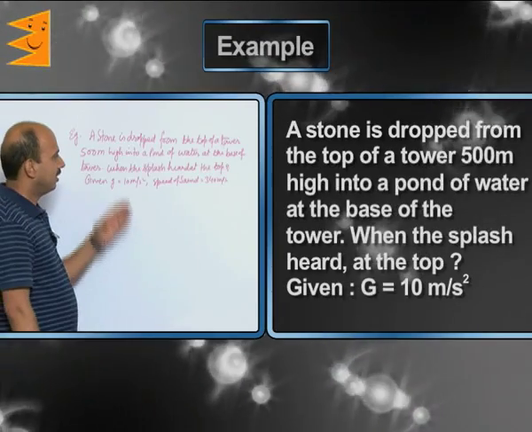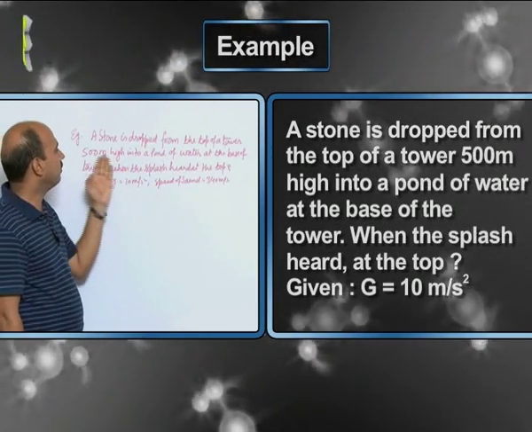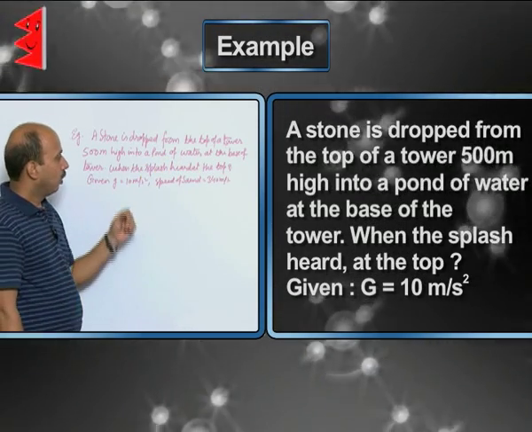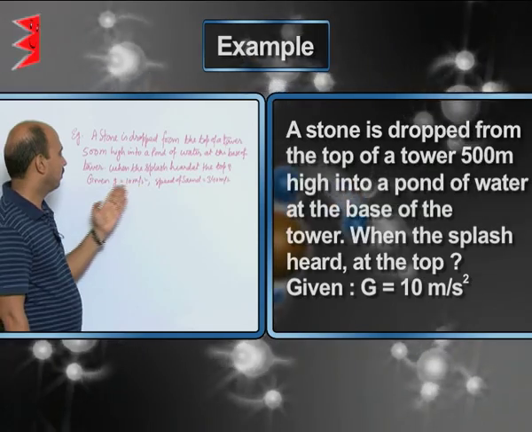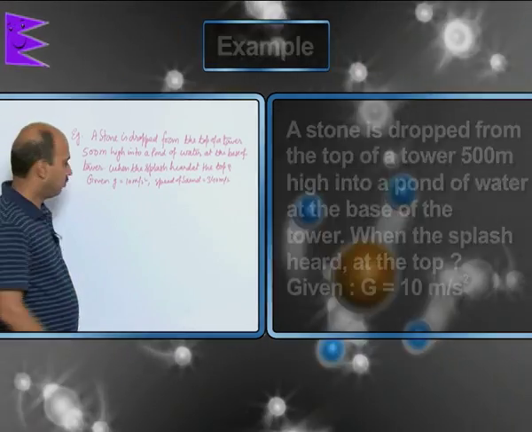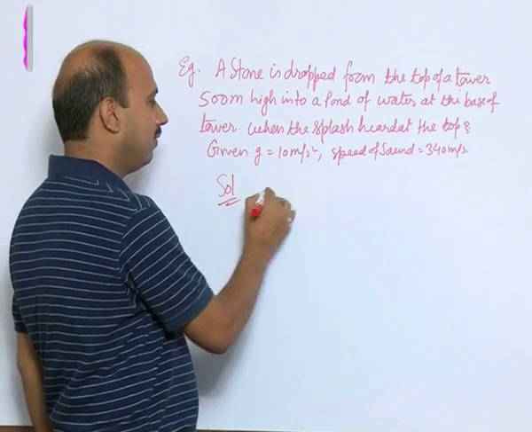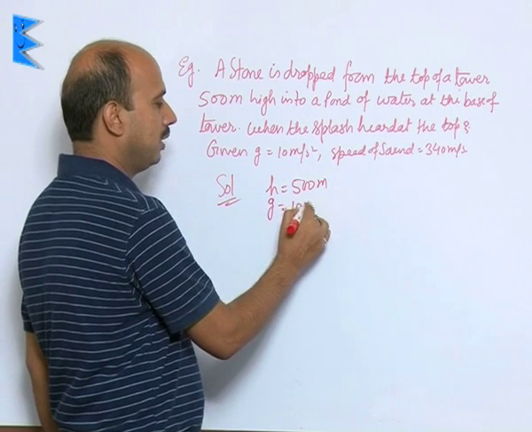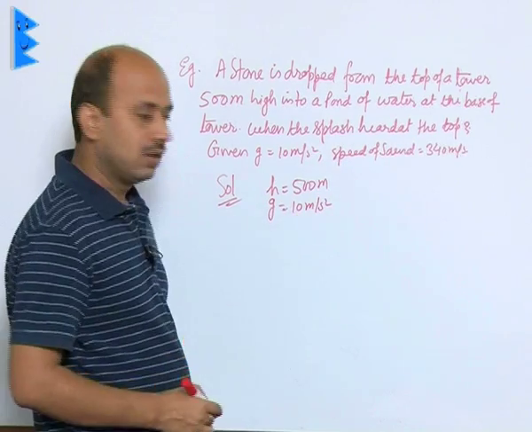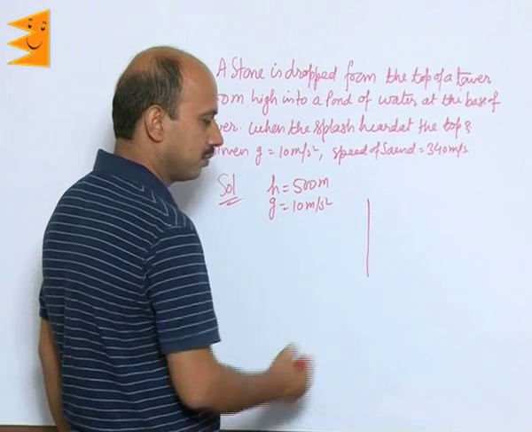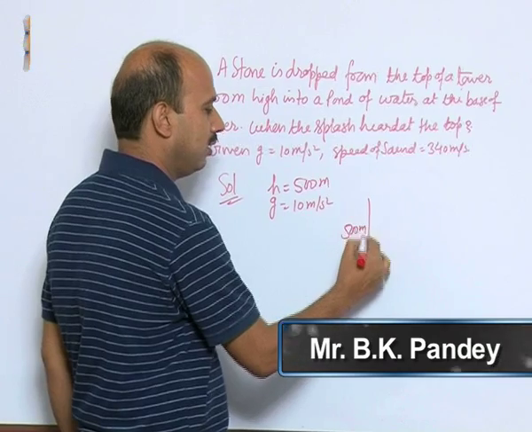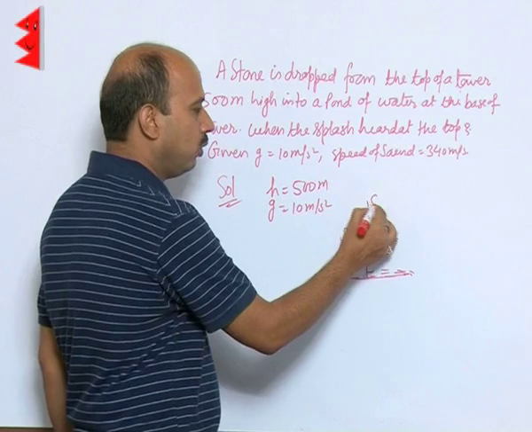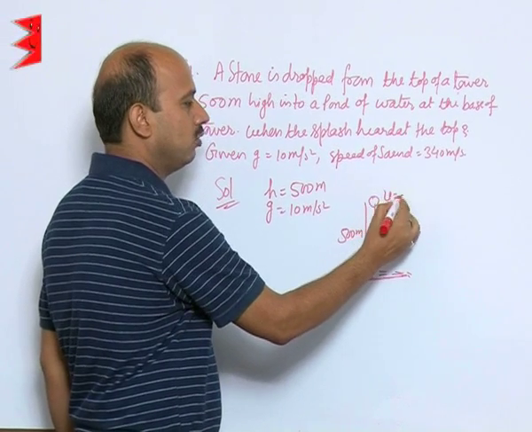Say in this example, a stone is dropped from the top of a tower 500 meter high into a pond of water at the base of the tower. When the splash is heard at the top, given g is equal to this. So, see here in this question, you are given h is equal to 500 meter, g is equal to 10 meter per second square. Suppose this is a tower, this is 500 meter high and here is water at the bottom. When a stone is dropped from here, u is equal to 0.